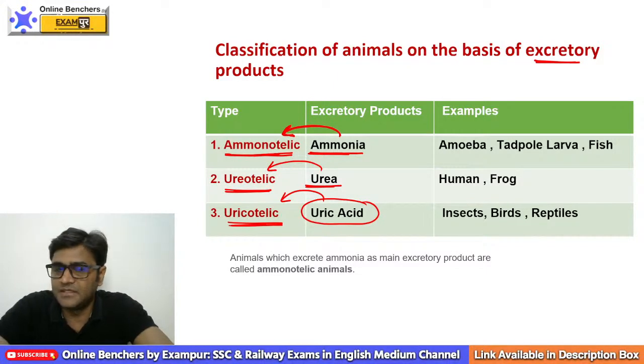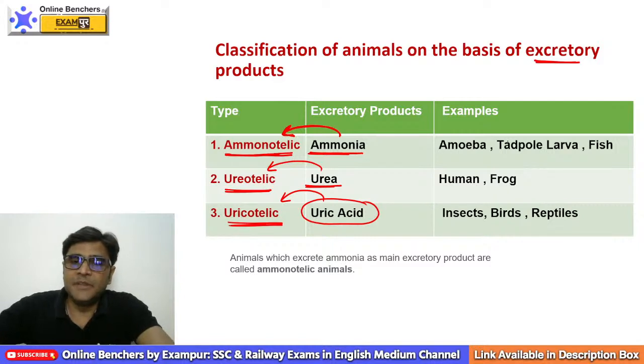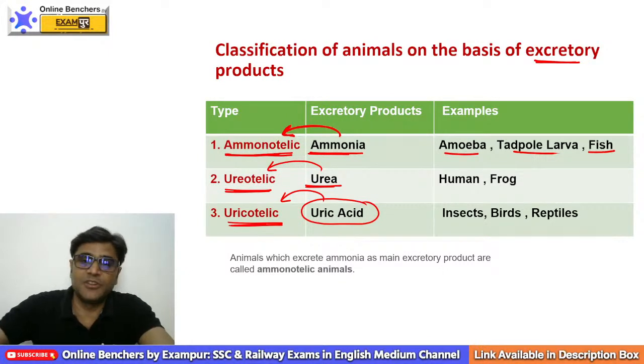Clear? Now, in amoeba, tadpole larva and fishes, suppose the question is the excretory material or waste product of amoeba, tadpole larva or fishes, your answer should be ammonia.